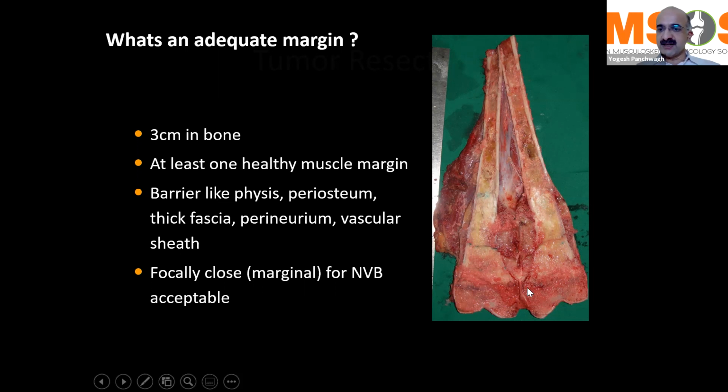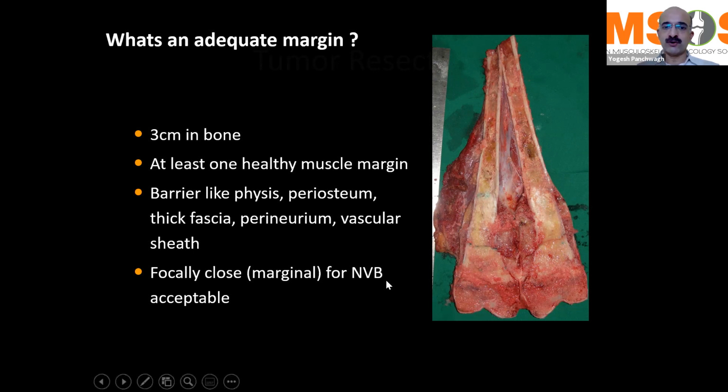And obviously distally, if you have a growth plate or a cartilage separating the tumor from the distal area, then you actually have a good margin. Technically this may not be 5 centimeters away, but you have left an entire normal muscle on the soft tissue component, which means you have a margin equivalent to about 3 to 4 centimeters. Similarly, if the tumor is reaching right up to here and you take out the tumor along with the cartilage as one of the covers, then again you are technically about 3 centimeters or 2.5 centimeters away.